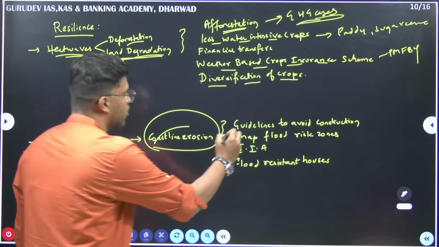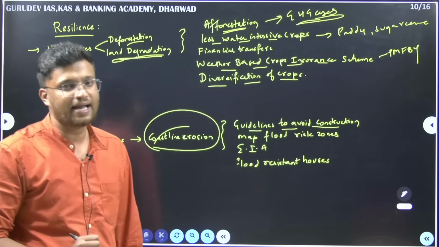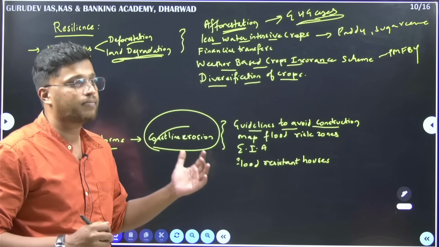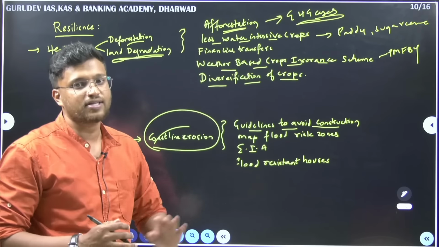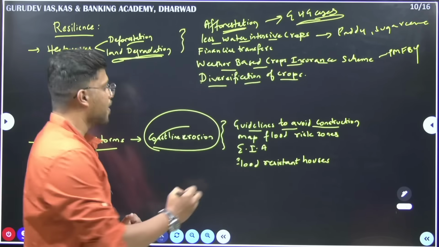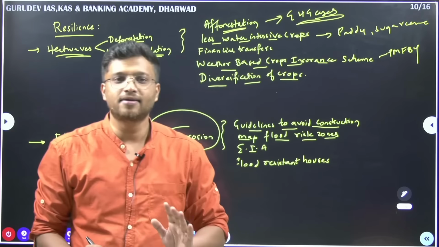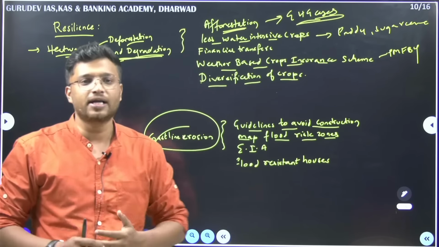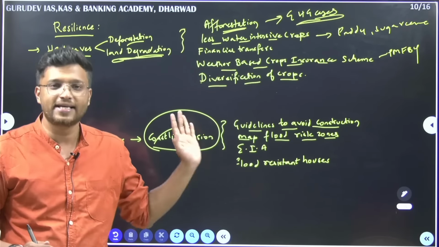Firstly, he asks us to have a proper guideline to avoid construction. We already have these guidelines. We have something called EEZ. We also have the ecological sensitive zones, ESZ, that we saw yesterday. So such constructions that are happening on the coastlines as well have to be reduced. Then map flood risk zones. When you map these flood risk zones, you can prepare an early plan. You can mitigate these flood risk zones easily.